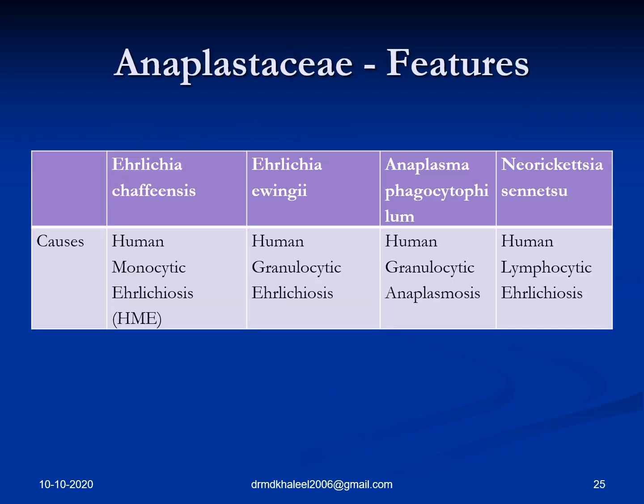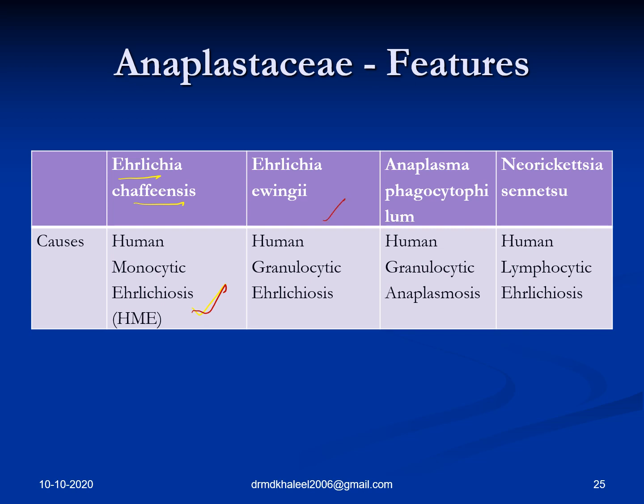Let's come to the next family, Anaplasmataceae. Why I am talking about this is that, as I told you already, this presentation is kept in mind for students preparing for USMLE and All India NEET and all. So that will really help you out for this. You have four genera, like Ehrlichia chaffeensis, which causes human monocytic ehrlichiosis, for students preparing for quizzes somewhere at All India or state level. These are the questions that might be asked.